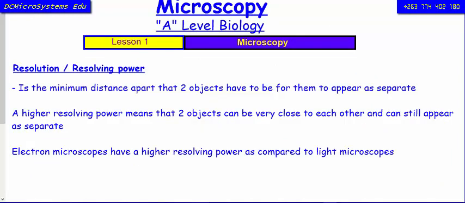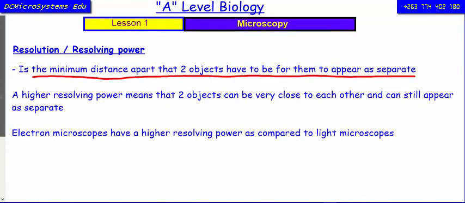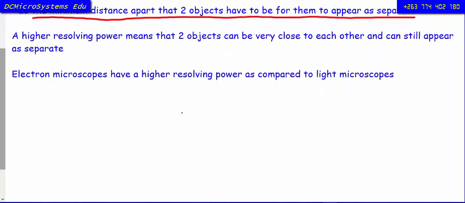Let's move on and talk about the resolving power of a microscope. So what is resolution? Resolution is the minimum distance apart that two objects have to be for them to appear as separate. So what are we saying here? We are saying that you are viewing something under a microscope, and as you are viewing your specimen, there are two objects that are close to each other.